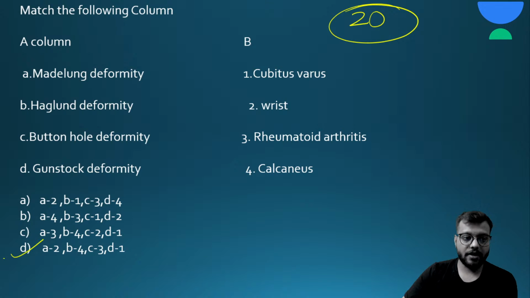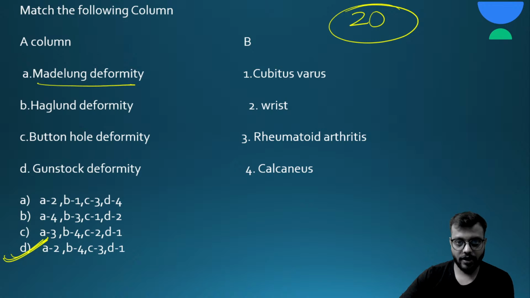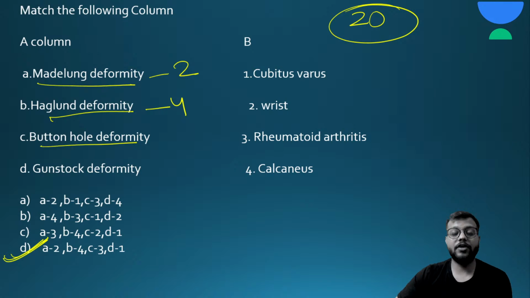How? Madelung's deformity is of the wrist. Okay, distal ulna and distal radius are involved, so it is wrist. 2, Haglund deformity is of the calcaneum. Okay, 4, Buttonhole deformity, its other name is Boutonniere deformity, common in rheumatoid arthritis, and Gunstock deformity or the cubitus varus seen in the